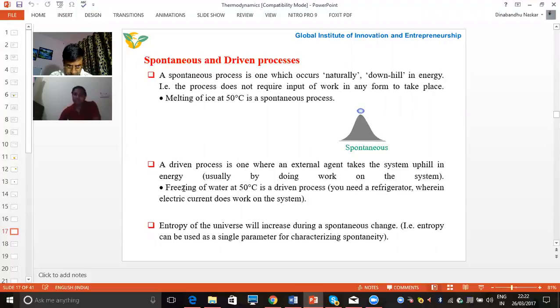We can also take an example. Suppose water has a current temperature of 50 degrees centigrade. When we want to freeze it at minus 15 degrees centigrade, it will not freeze automatically. We need a refrigerator. In the refrigerator, we are providing the external force. So this is an example of the driven process.